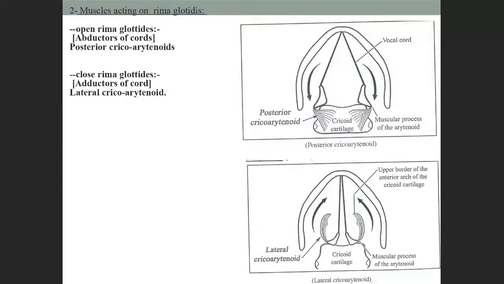Here you write only posterior cricoarytenoid and lateral cricoarytenoid. Just don't worry about these 2 points. So this point and this point you remember: one opens the rima glottis and the other closes the rima glottis.